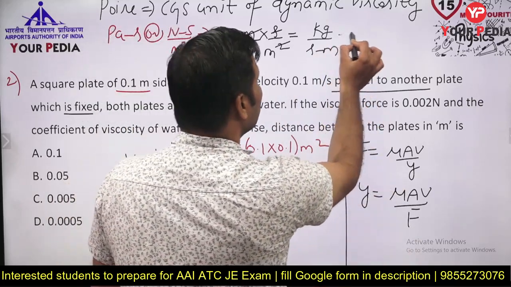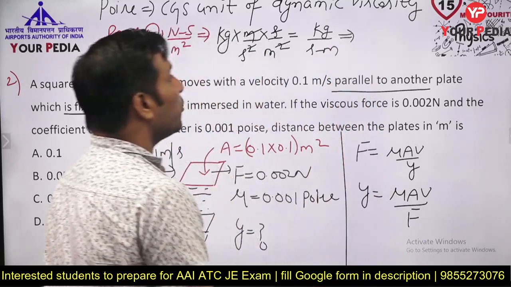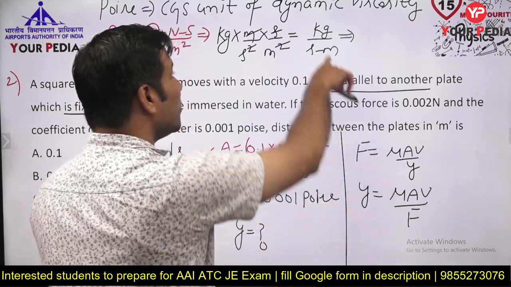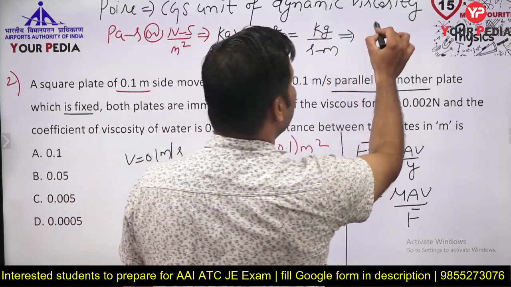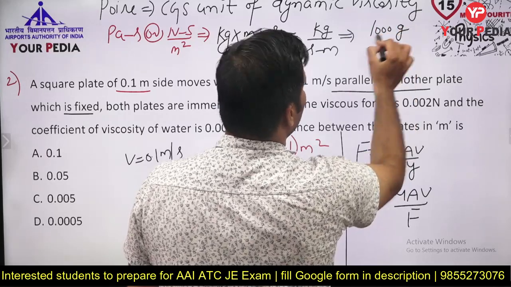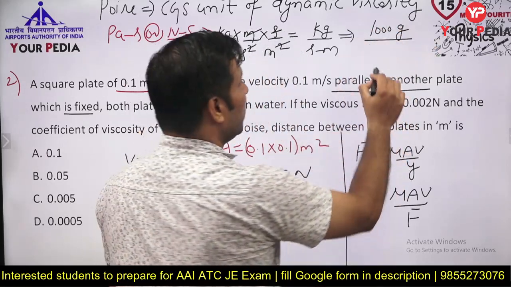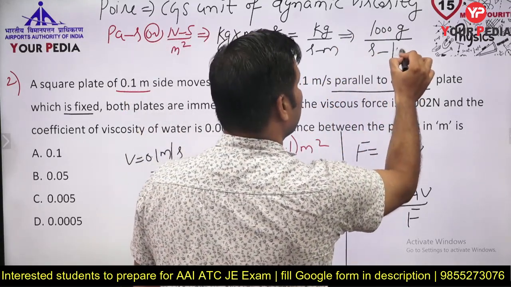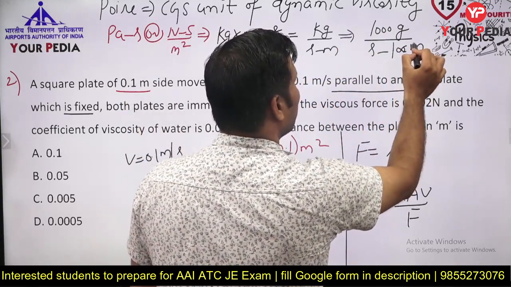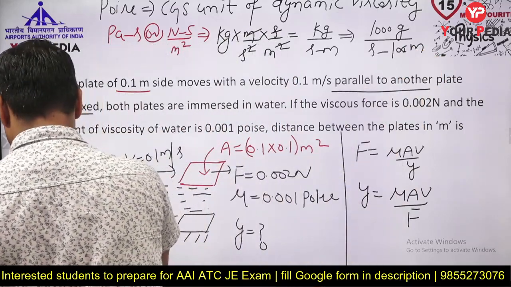Now if you want to convert this into CGS, in CGS the mass will be in grams. So 1 kg will be equal to 1000 grams. Time will be in second only. Distance will be in what? Centimeter. So 100 centimeter. How much will this be? 100 centimeter.